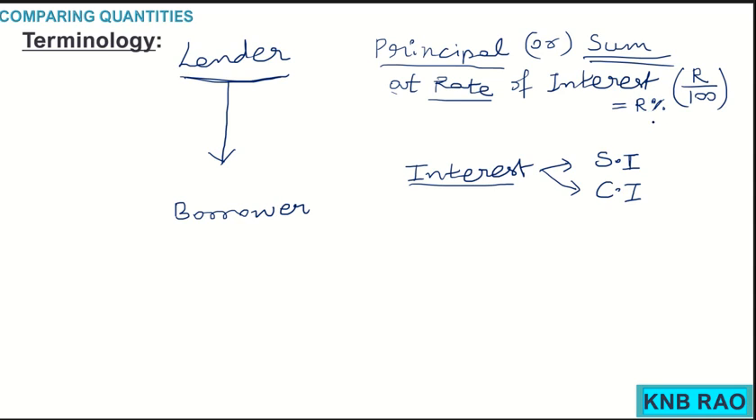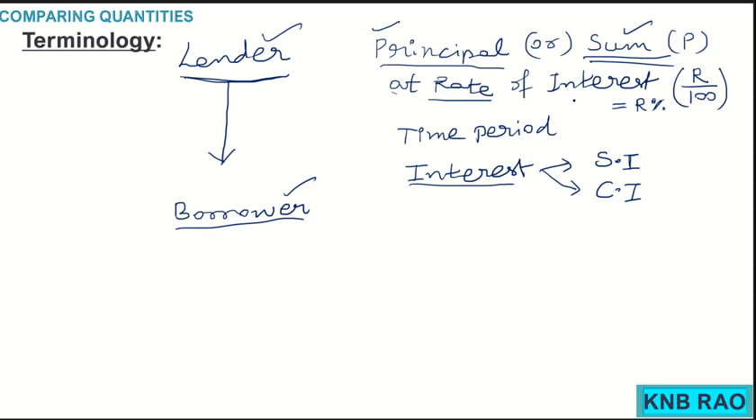Then for how many days or months or years the borrower has taken money from the lender will become the time period. So we have very important words. The one who gives money is called lender. The one who takes money is called borrower. Next, the money given by the lender is called principal or sum, and it is normally represented with the letter capital P.